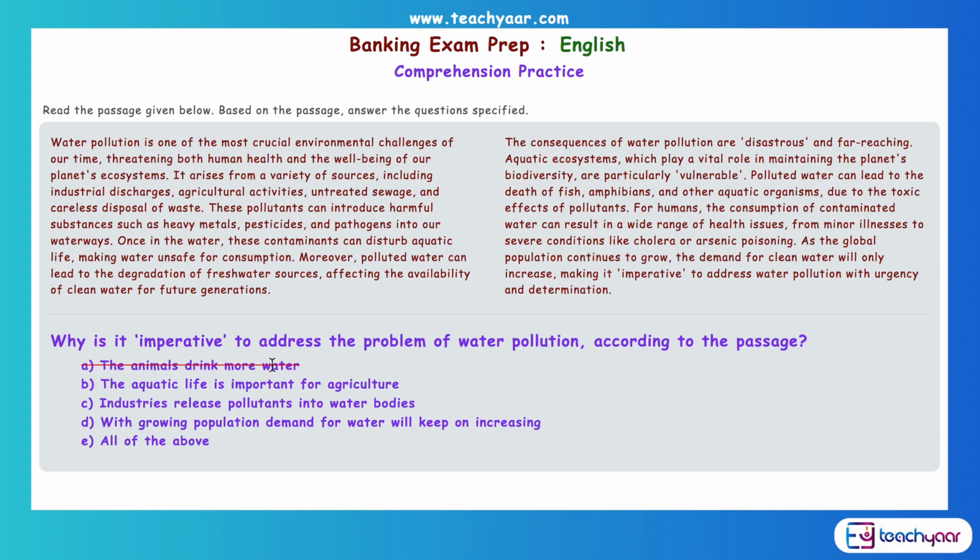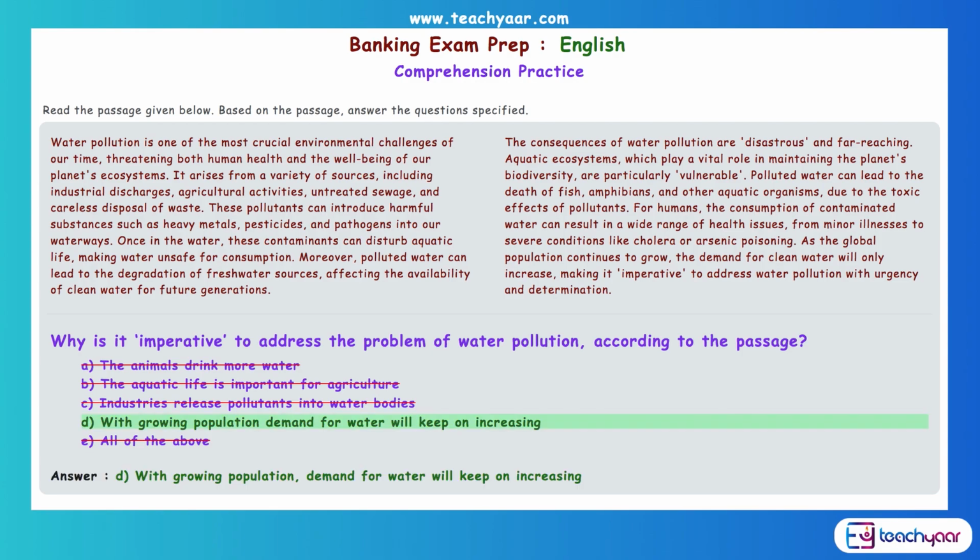I mean, they might be drinking water, but it's not because of them that we have to address the problem of water pollution. The aquatic life is important for agriculture. That's not the answer. Industries release pollutants into water bodies, that we know, but that's not the answer. With growing population, demand for water will keep on increasing. That is what has been given in the passage. All of the above is wrong. So what is the answer now? Option D. With growing population, demand for water will keep on increasing.